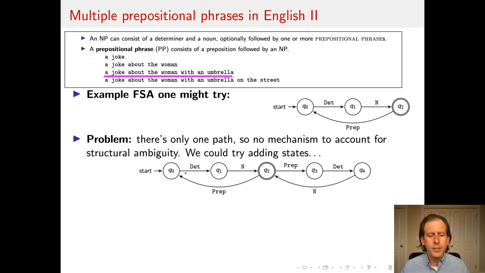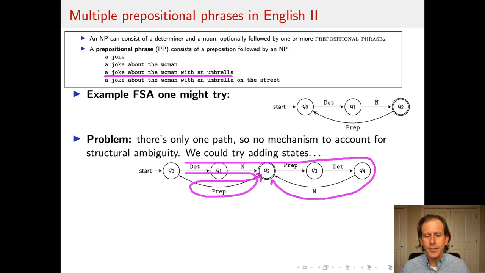So now I could, for example, here's one path that I could take, and here is a second path that I could take. And these would be 2 different paths, and maybe I would want to somehow identify these through some transduction annotations with the 2 different interpretations about does the woman have the umbrella, or is it just the umbrella and the joke and the woman doesn't have it?